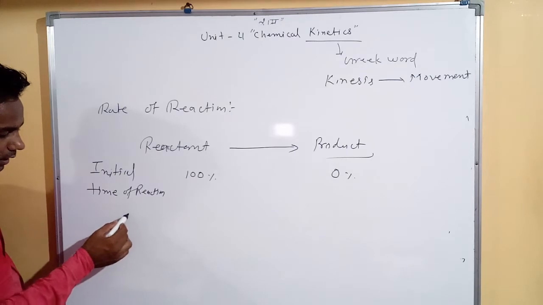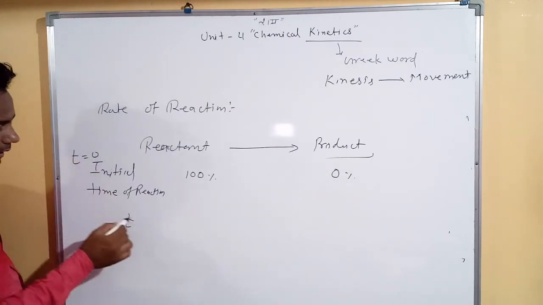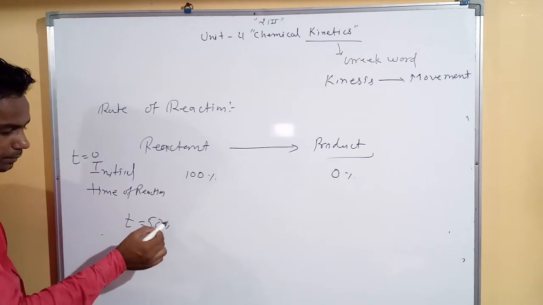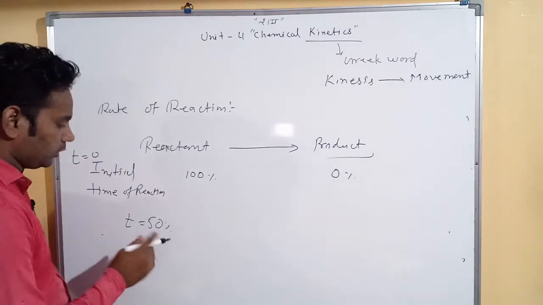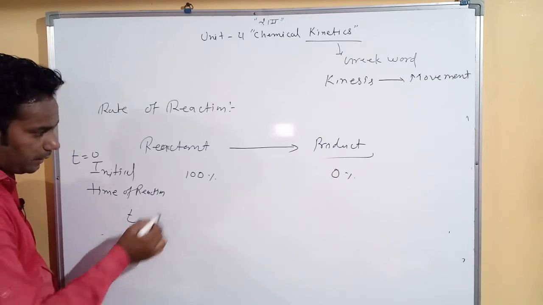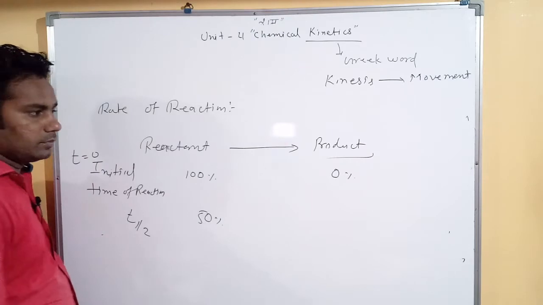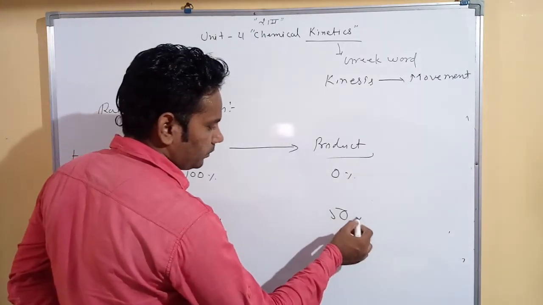Suppose here the time is 0, and here the time is 50, meaning half time. At half time the reactant becomes half, and the product formation is half.